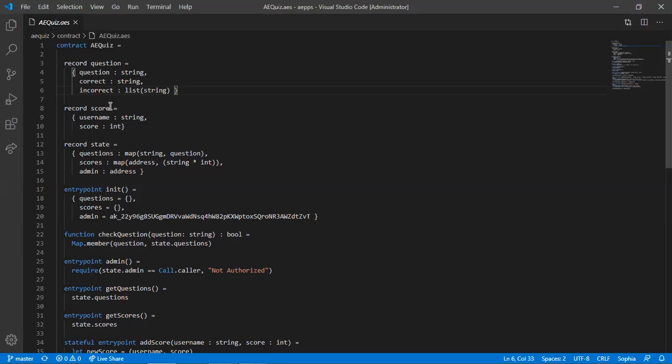Though I guess she didn't make use of the score, but maybe just for documentation reasons, she wrote it here. But this string is the username, while this integer is the score.